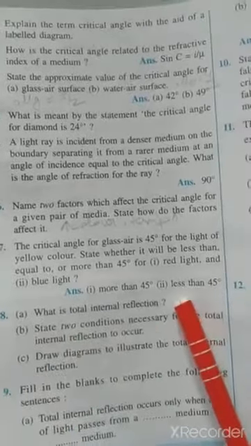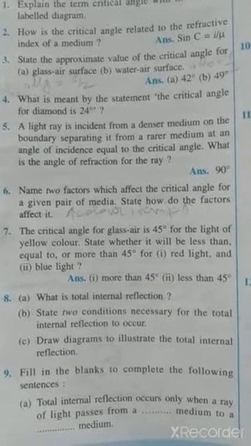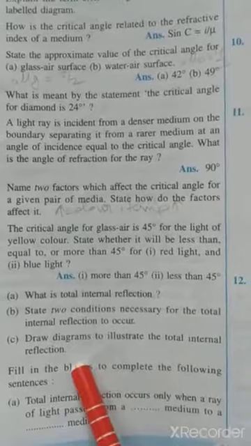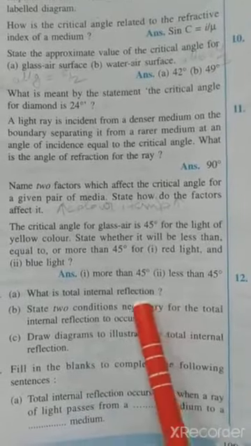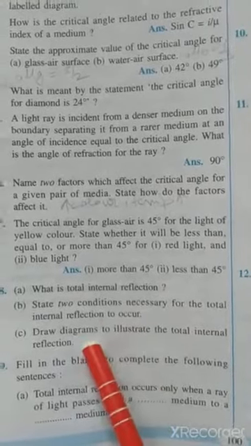Now question number 8. What is total internal reflection? I hope all of you know about this. When a ray of light travels from a denser to rarer medium at an angle of incidence greater than the critical angle, the whole of the light reflects back in the same medium, and this phenomenon is known as total internal reflection.